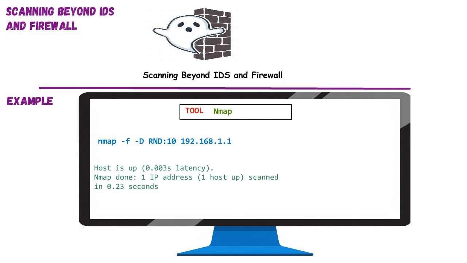For attackers, these techniques can mean the difference between discovery and success. For defenders, understanding them is vital to configure and tune IDS and firewalls effectively, ensuring they can detect even sophisticated bypass attempts.